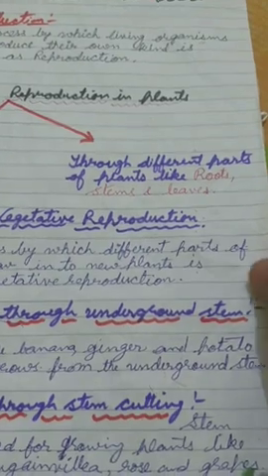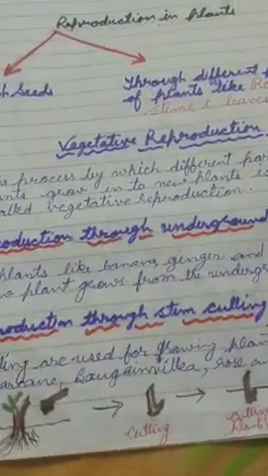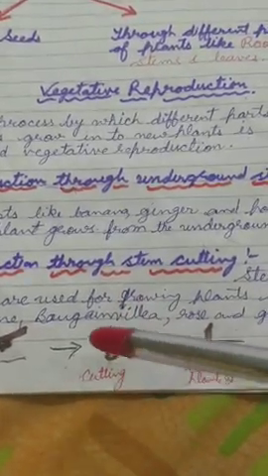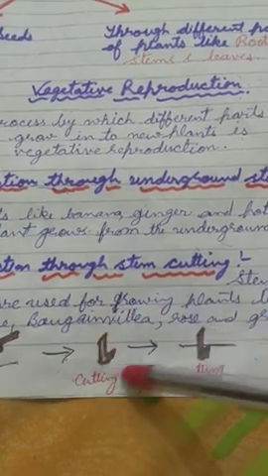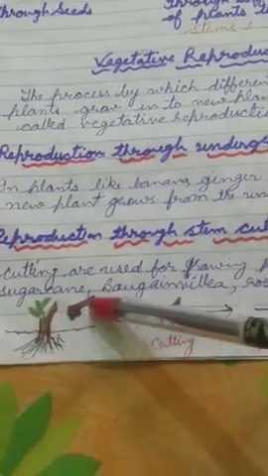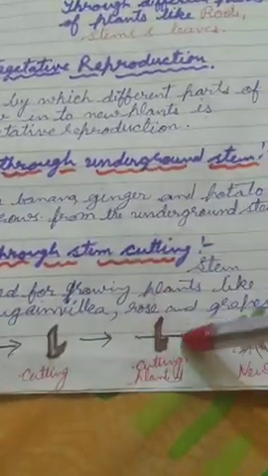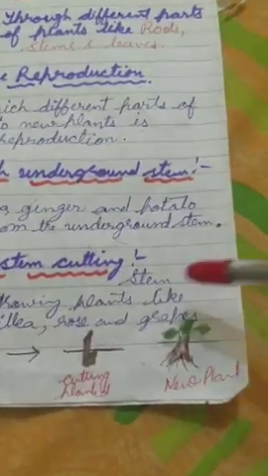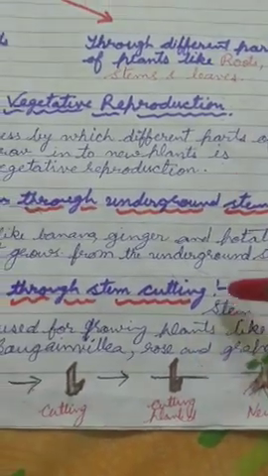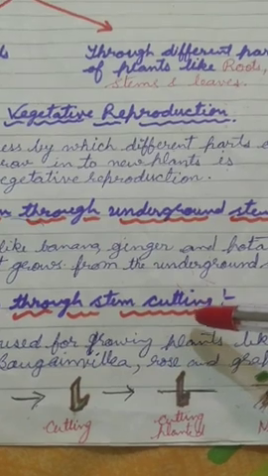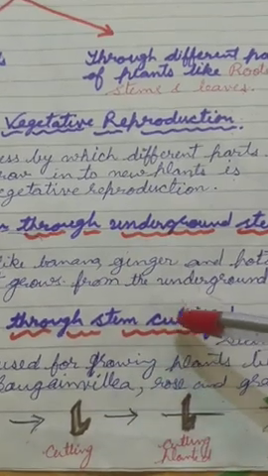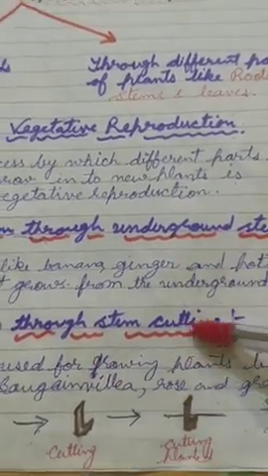Whereas some plants grow from pieces of the stem because these pieces have buds on the stem, and such a method is called stem cutting. Like in the rose, we cut a piece of the stem and plant it in the soil, and from this cutting a new plant is grown. Plants like the rose, bougainvillea, hibiscus and grapes all reproduce through this method of stem cutting.